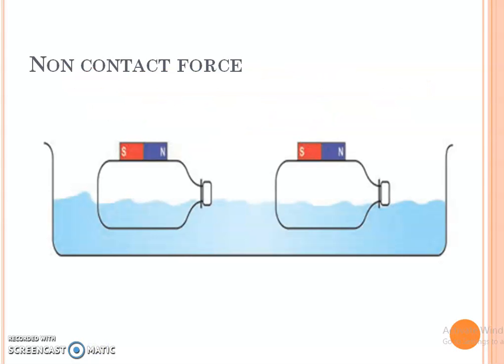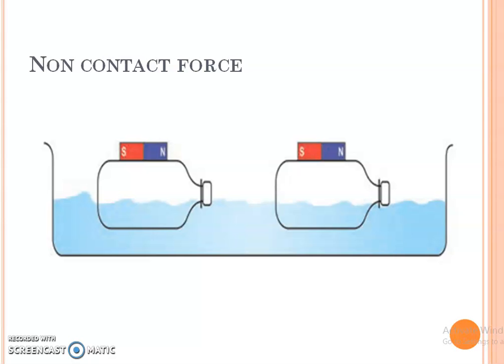Non-contact force. See the activity for this. Take two plastic bottles with rectangular shape. Close their openings by fitting the lids tightly. Keep two small bar magnets on them and fix them neatly using sticking tape. Fill a big plastic tray with water and leave the two bottles floating with the magnets at the top. Take one bottle near the other.